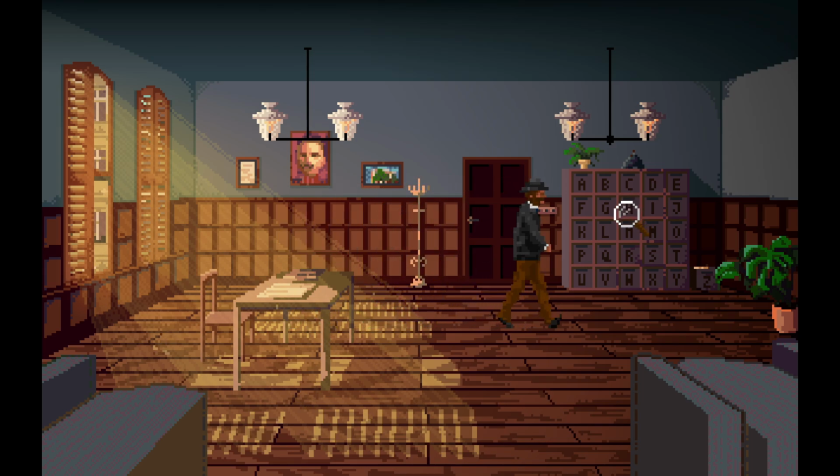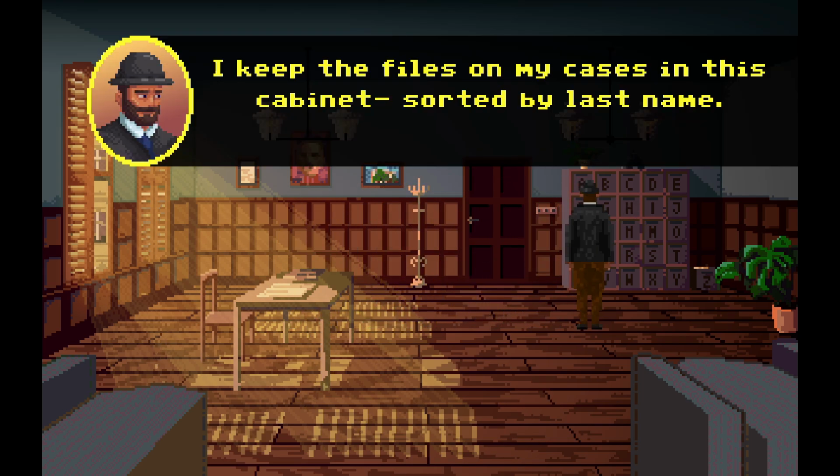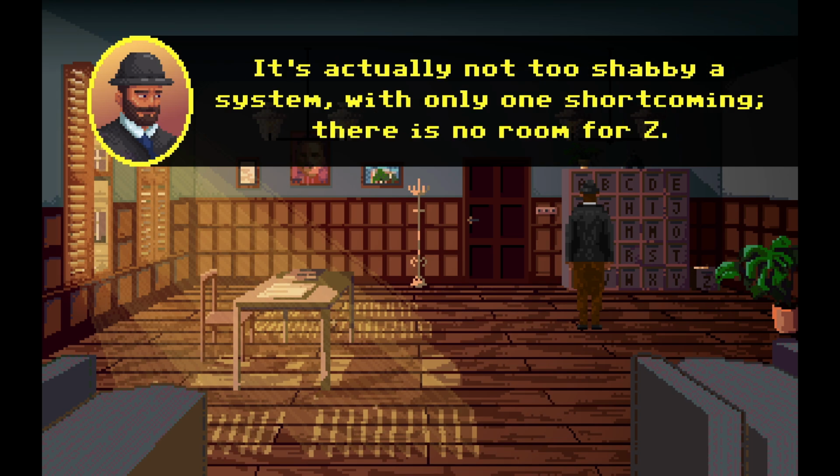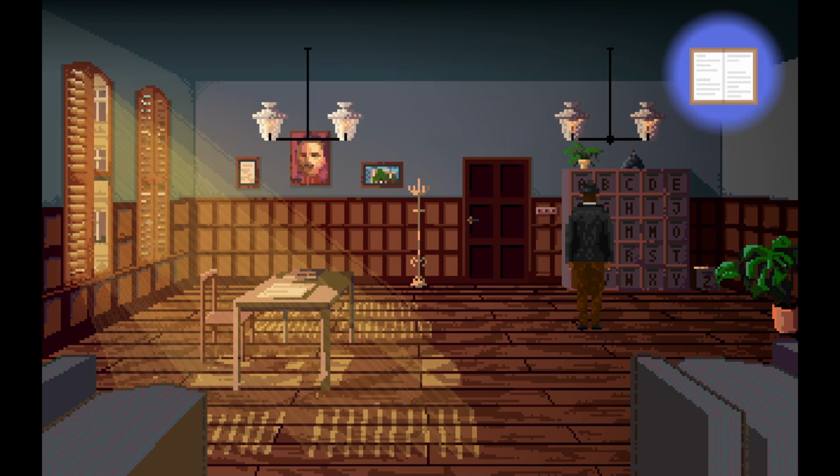Look at the filing cabinets. I keep the files on my cases in this cabinet sorted by last name. It's actually not too shabby a system with only one shortcoming. There's no room for Z.